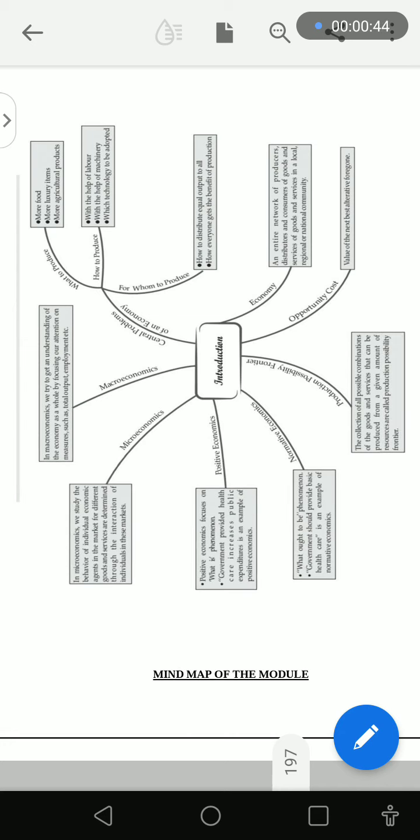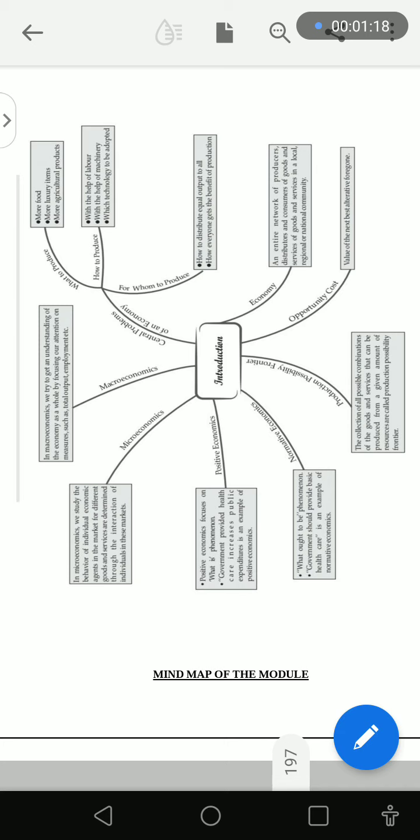I'm just going to help you point wise from the mind map, because in the mind map the information is given in very short, and it's not going to be very helpful to make you understand the topic. The first point is there are two kinds of economics: microeconomics and macroeconomics. What is microeconomics? It is actually the study of behavior of individual economic agents in the market for different goods and services, determined through the interaction of individuals in these markets.